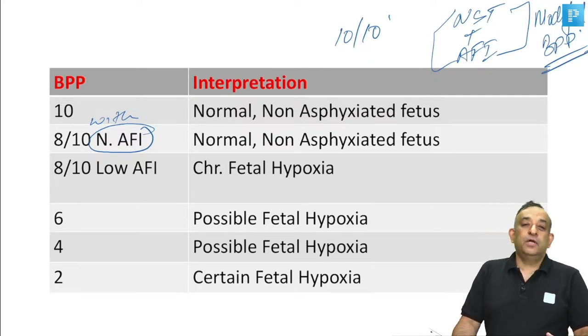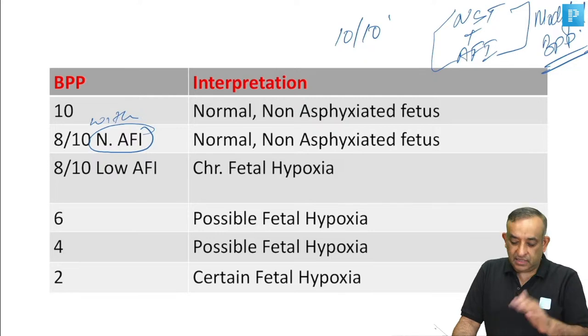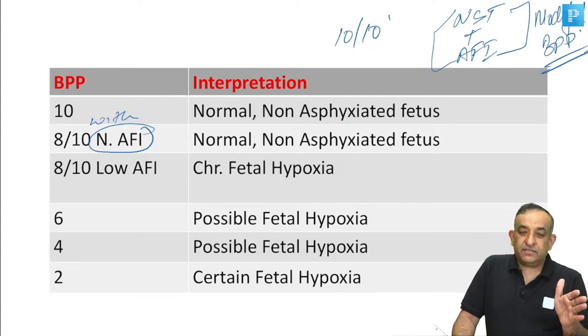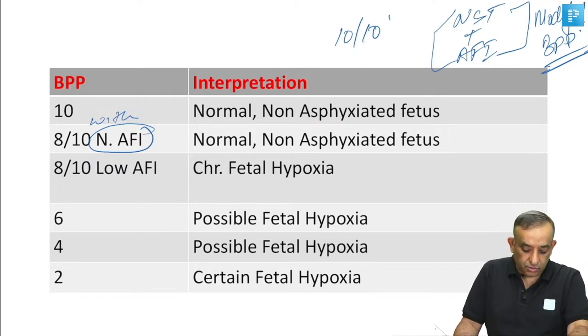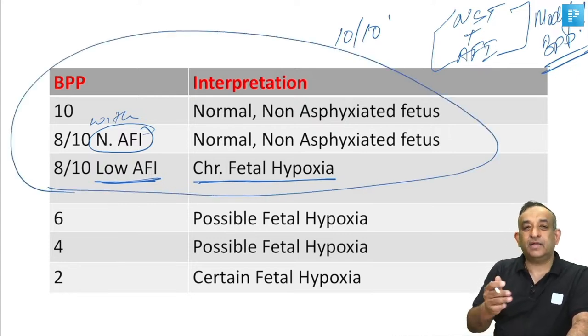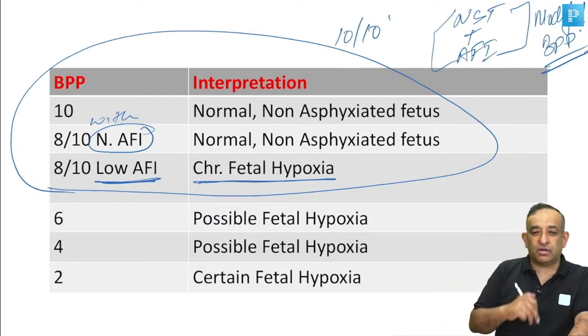All right. Let me just tell you the biophysical profile now. I'm sorry if I mentioned the modified biophysical profile earlier. A biophysical profile of 10 is good. 8 with a good AFI is also good, but 8 with a low amniotic fluid index is a hypoxic baby. 6 is possible fetal hypoxia, 4 possible fetal hypoxia, 2 certain fetal hypoxia. This is what we always say. Till 8 by 10 we are at least discussing whether the baby is good or bad. We are at least talking.